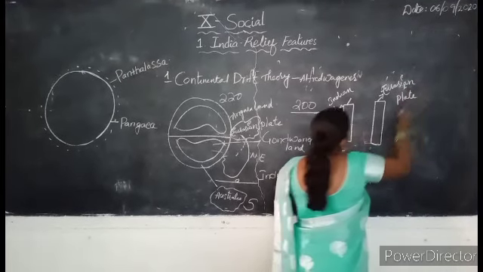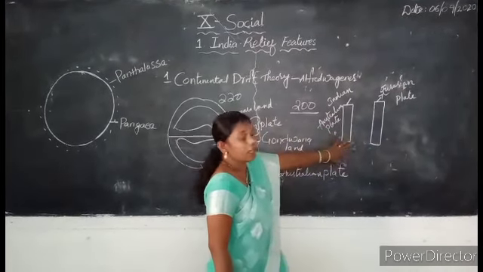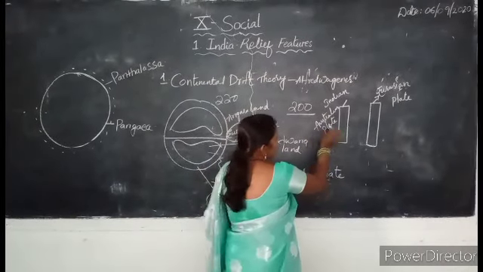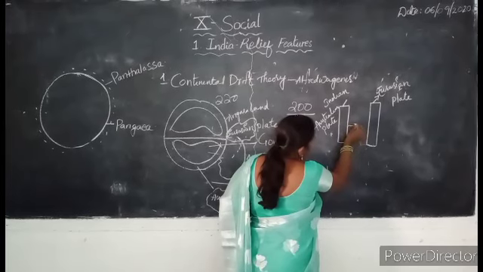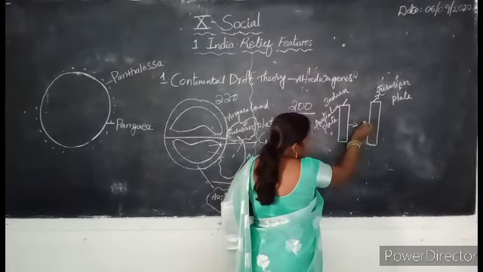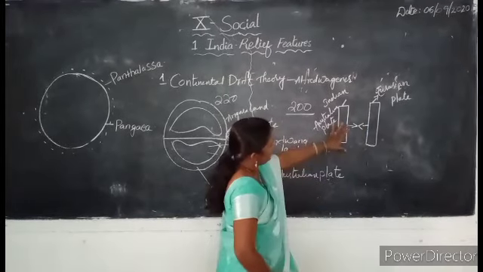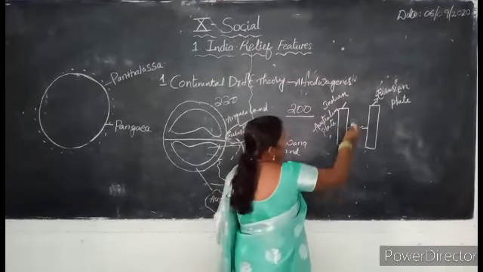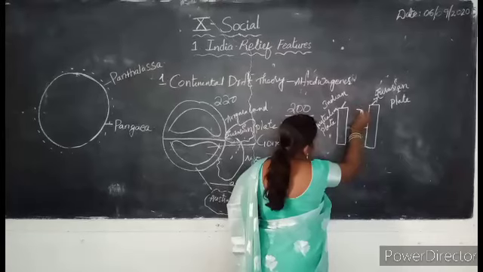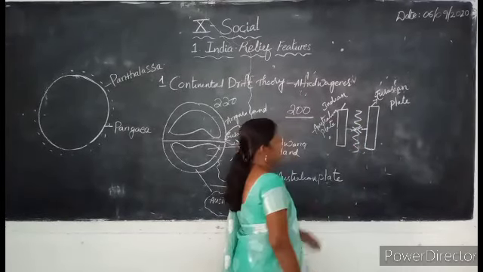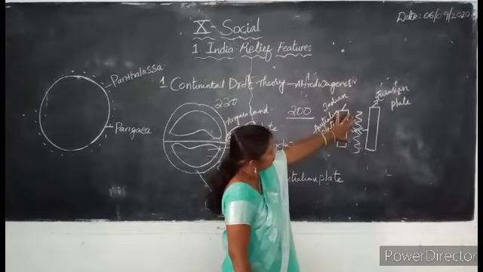the movement of plates is due to the internal forces of the earth. Due to these internal forces, when these two plates move in opposite directions and collide at a place with immense force, they form a folded shape.